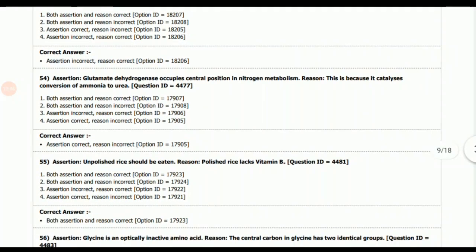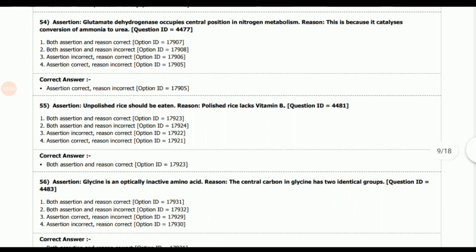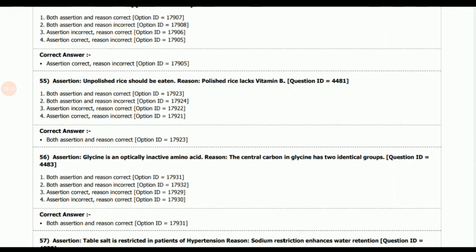So next question, assertion says glutamate dehydrogenase occupies central position in nitrogen metabolism, and the reason is this is because it catalyzes conversion of ammonia to urea. So the reason is wrong, but the assertion is correct. Next question, assertion says unpolished rice should be eaten, and the reason is polished rice lacks vitamin B. So yes, both the assertion and reasons are correct, because as we remove the outer bran layer or the husk layer, more vitamin loss will be there.